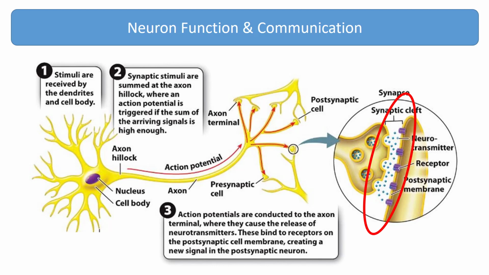The molecules diffuse across the synaptic cleft and bind to receptors on the plasma membrane of the target cell. This binding causes a change in the electrical charge across the membrane of the receiving postsynaptic cell, continuing the signal to the second cell.